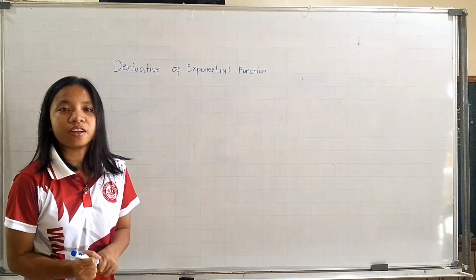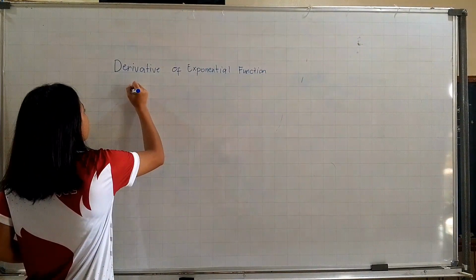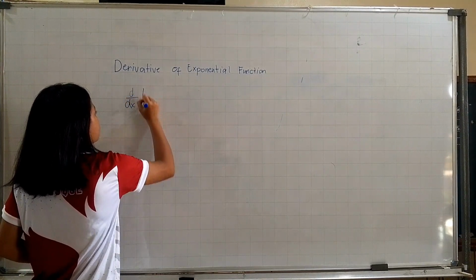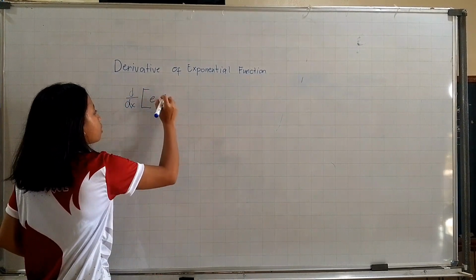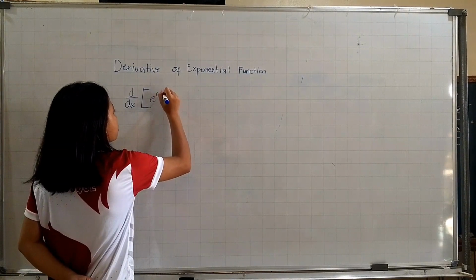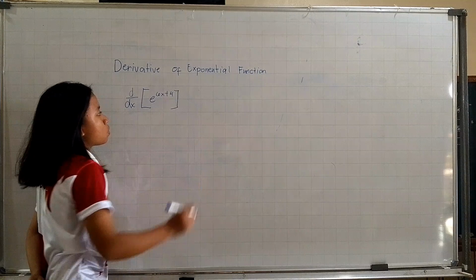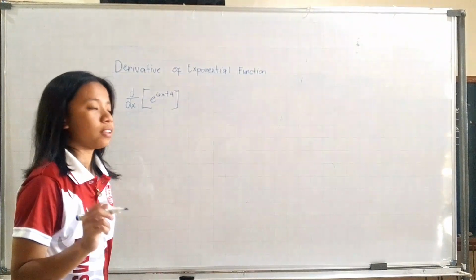Let's proceed to another example. Let's put a variable in our Euler's. So we have e raised to the power of 6x plus 4. First, we're going to find our u.